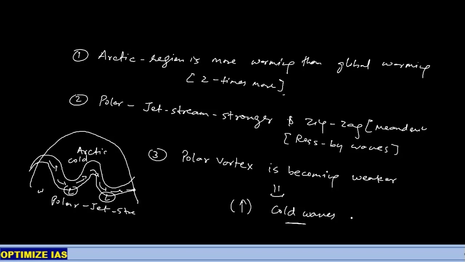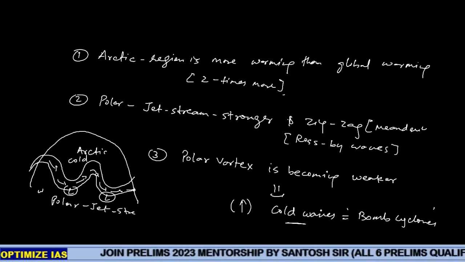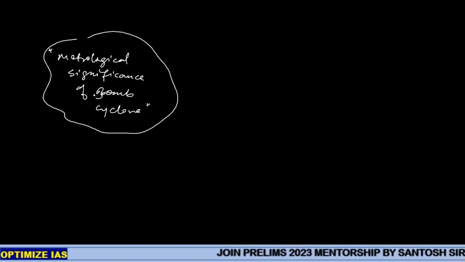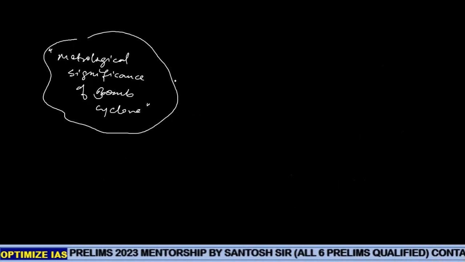cold waves, and cold waves are associated with what? With cyclones, bomb cyclones, thunderstorm activity. So this bomb cyclone is associated with which process? Come on, what is the meteorological significance of a bomb cyclone? What is the impact from meteorological purposes? Can anyone say? What is the meteorological impact of a bomb cyclone?